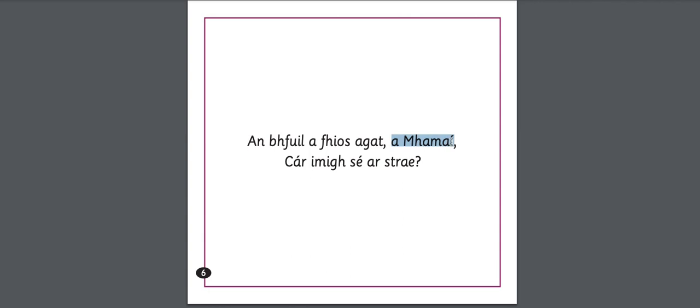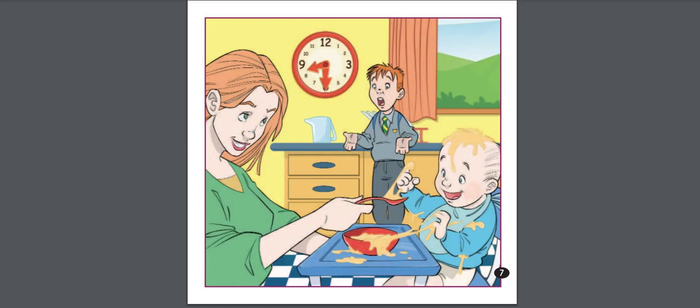A Mhamaí, so this is in the vocative case, and that's why it has a séimhiú, the H. Cár imigh sé. Where did it go? So imigh is kind of gone, and the R here after cá is to kind of indicate that it's in the past. So it's kind of where did go it. Astray is simply astray. Where did it go missing? So you can see here he's asking his mom.